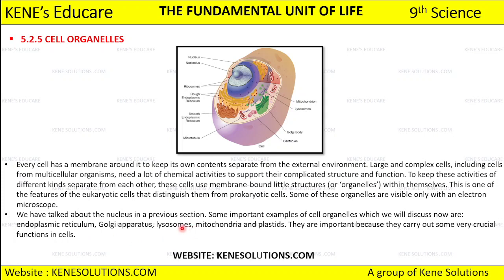We have lysosomes, mitochondria, and plastids to discuss. We are going to discuss these in the next part itself. These cell organelles are important because they carry out some very crucial functions in the cell. Why is a cell organelle important? Because they perform some crucial functions inside our body, and that is the reason they are important for us. Okay.